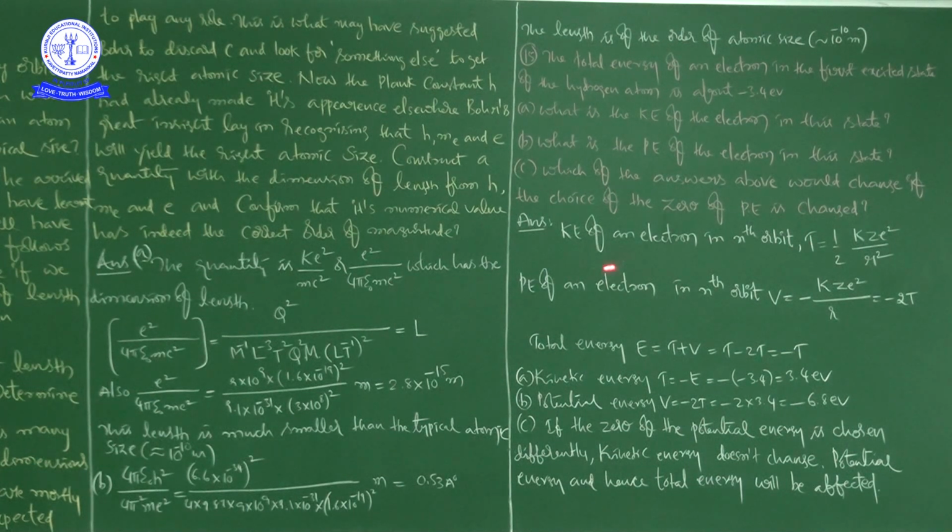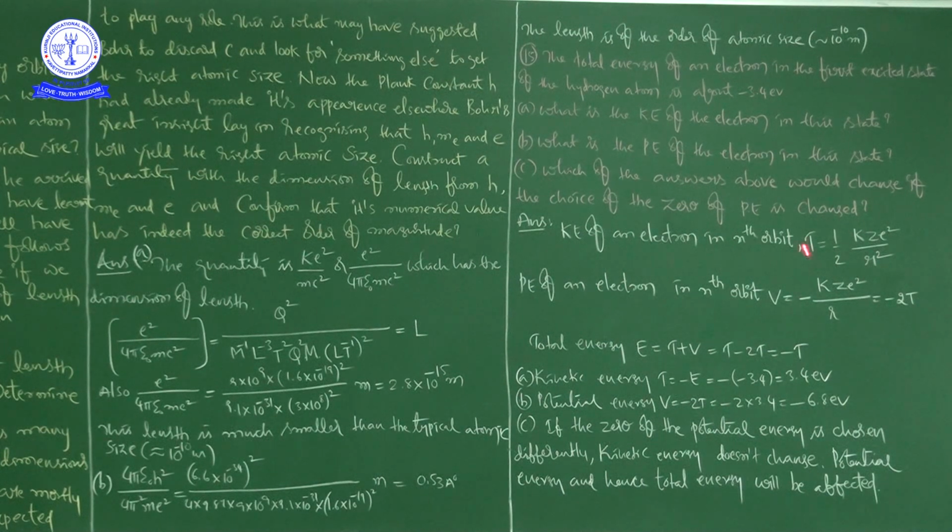Okay, right. Regarding the answer, I came to discuss the answer. Kinetic energy of an electron in the nth orbit, T, is equal to 1 by 2 into kz e square by r square. And the potential energy of an electron in the nth orbit, V, is equal to minus kz e square by small r, which is equal to minus 2T.